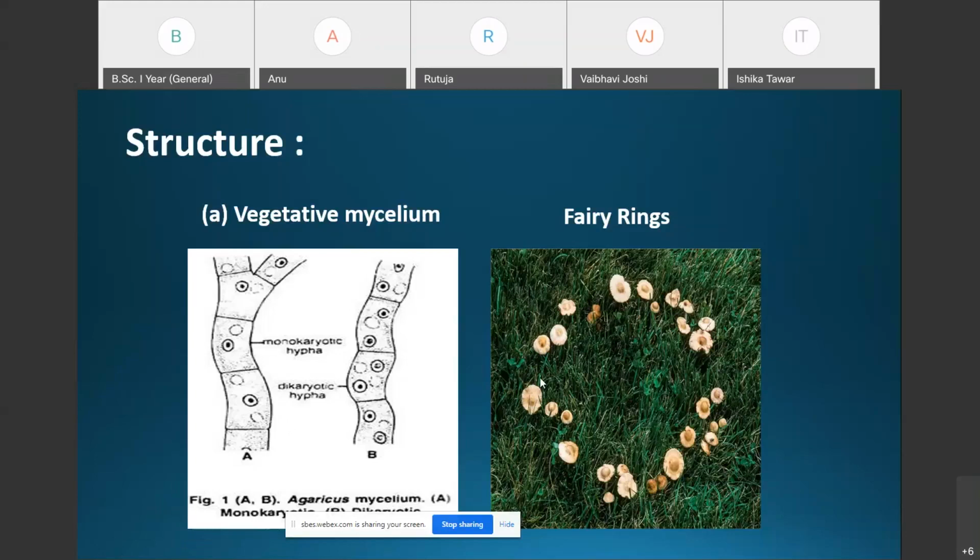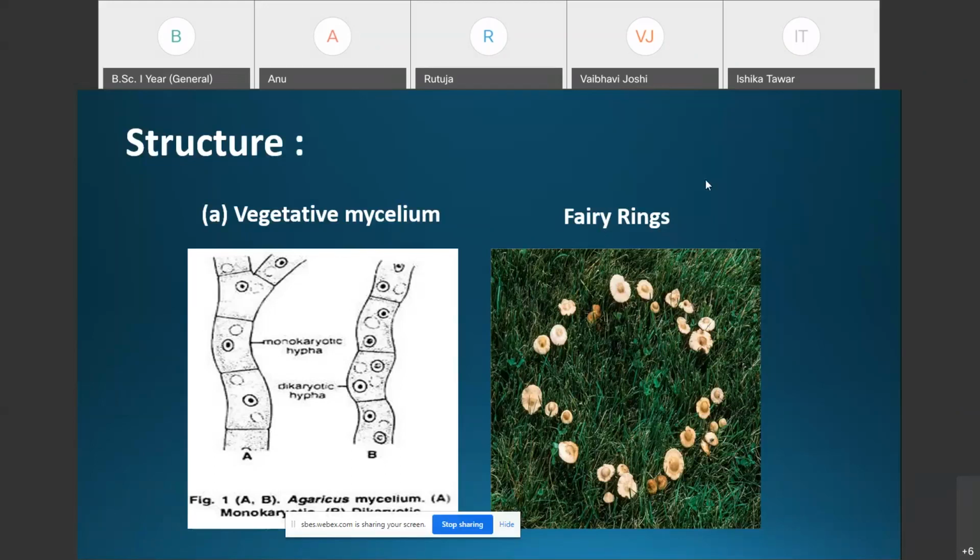The dikaryotic mycelium shows centrifugal growth. That is, the hyphae grow outward from the center in a circle. Here you can see the hyphae growing outward from the center in a circle. A circular colony of hyphae is thus formed in the soil, and at maturity the hyphae develop the fruiting bodies at their tips in a more or less circular ring.